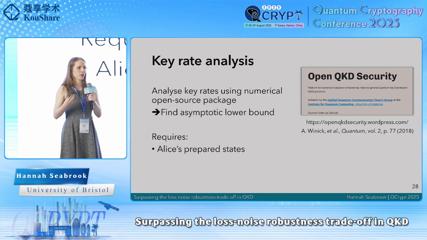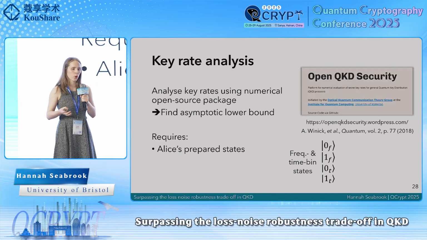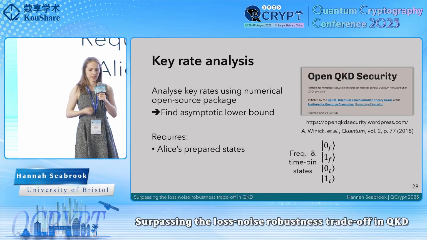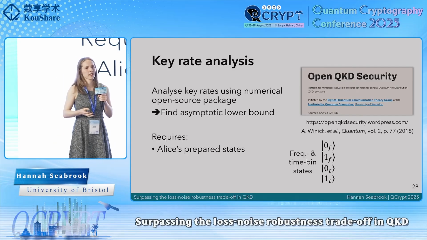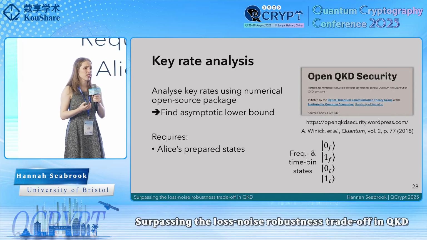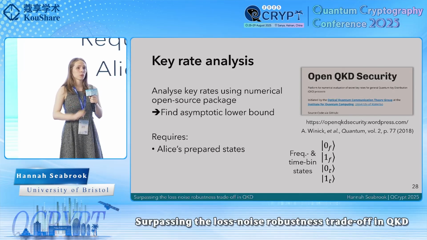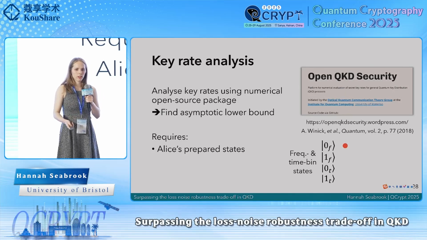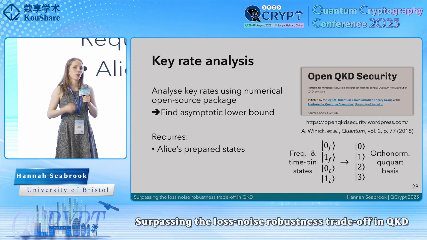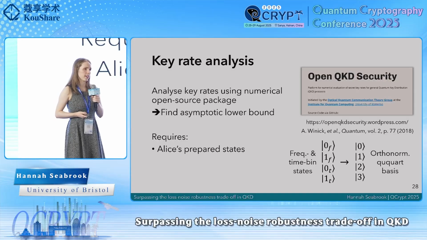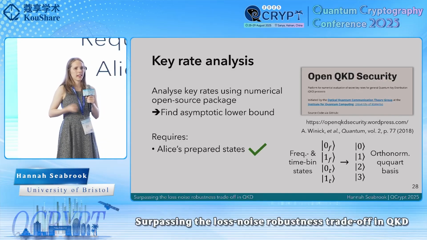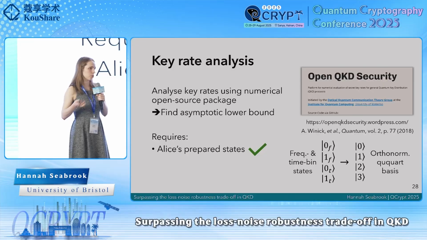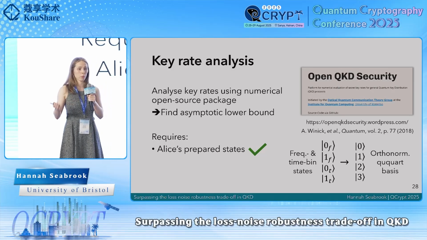Now, we know that these are the logical 0 and the logical 1 states, but we also know that these states are themselves two-photon states, which are comprised of four non-mutually orthogonal states, the frequency bin and time bin qubit states. Since in principle Eve could find some strategy that exploits the two-photon structure of this scheme, to be fully rigorous we want to account for this structure. To do that, we rewrite these four states into an orthonormal qudit basis, which we can do using a procedure like Gram-Schmidt orthogonalization. In this way, we now have a mathematical description of Alice's prepared states in the form of a 2 qudit basis.